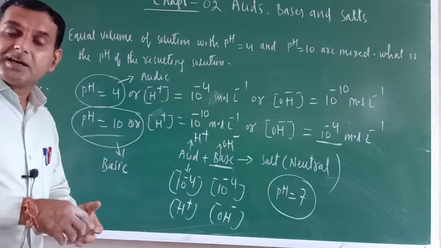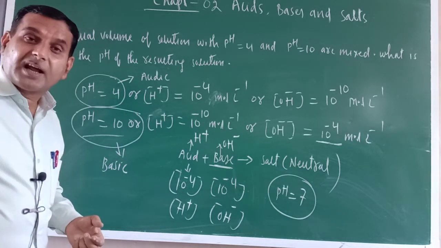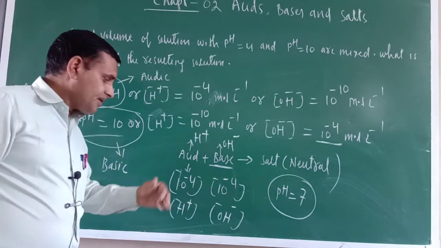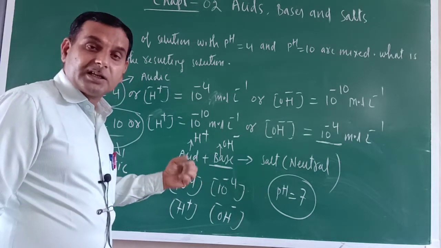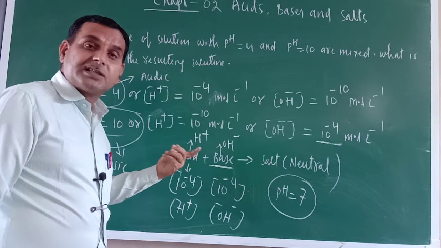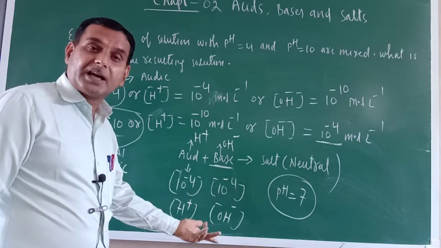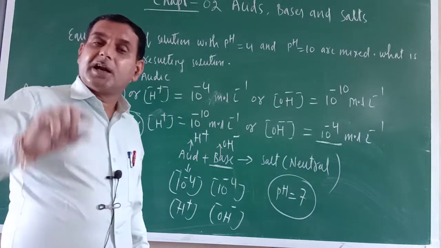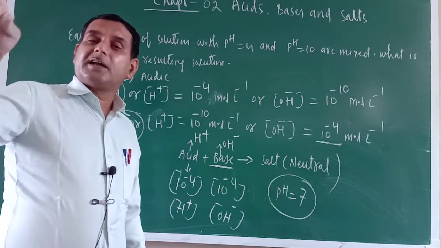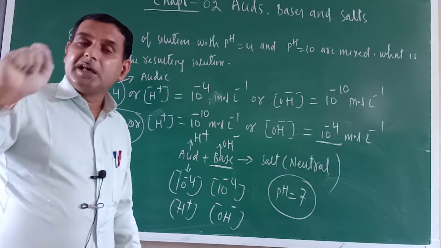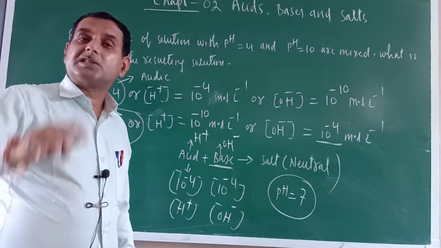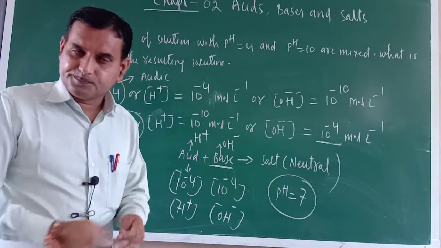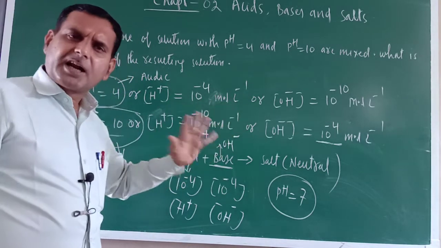So when they are mixed, this is one kind of neutralization reaction, the mixing of acid and base. In a neutralization reaction, what is happening? H positive is reacting with OH negative. Already I have given you the definition of neutralization reaction. Generally we understand neutralization means reaction between acid and base. But chemically, a neutralization reaction is nothing but a combination of H positive furnished by the acid and OH negative furnished by the base. The spectator ions get cancelled out.